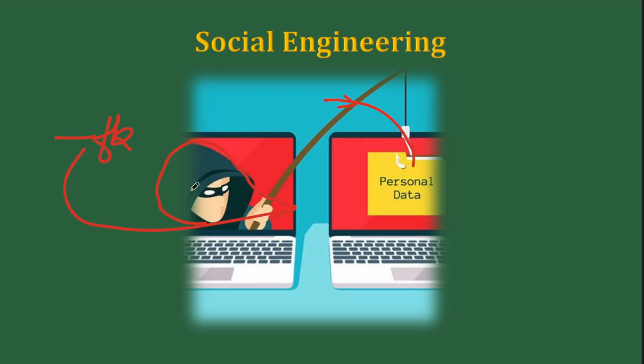So you'll think that your friend is sending you a link, and you will click on that. So that can be social engineering. Just keep the two keywords in mind: manipulation and human error. Then you will understand this concept.